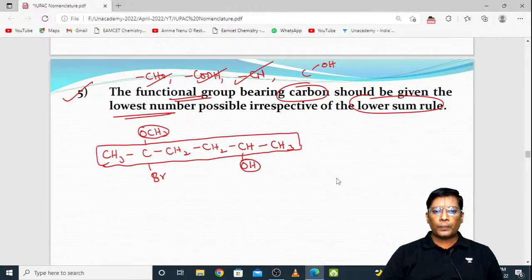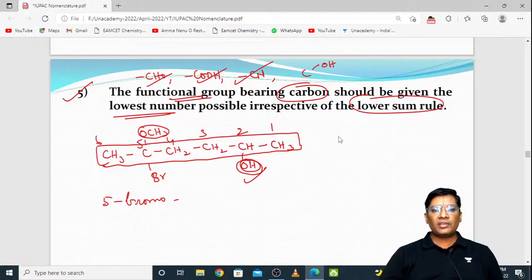It is also a functional group, but to the alcohol we need to give more priority. So you need to give the numbering like this: 4, 5 and 6. Okay, but not from the left side, because this is the high priority functional group which is there onto the carbon.